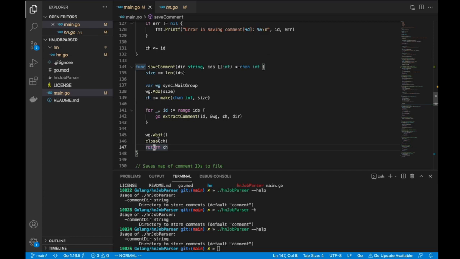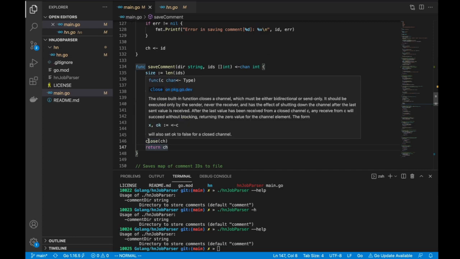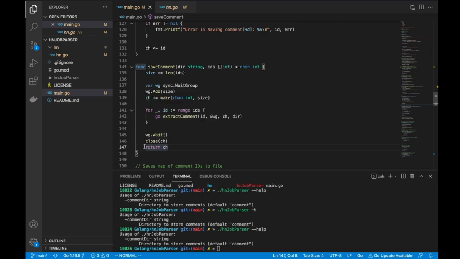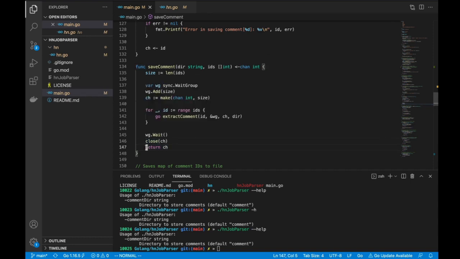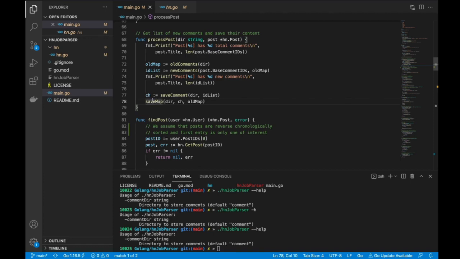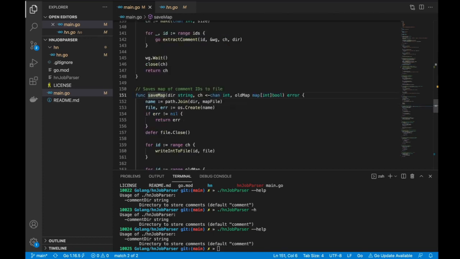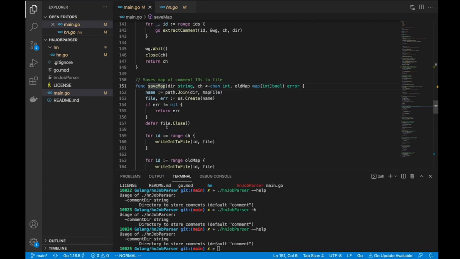There is no specific reason for me to close it here. I can close it sometime later also, but I know that all the write operations on it are done, and this is a good enough place for me to close it. Accidental writes will be blocked, will fail. So I'm going to return the channel, and pass it to save map. I have the list of all the entries that I just saved from the earlier run, and I'm just going to update the map. It's just going to do those simple things.